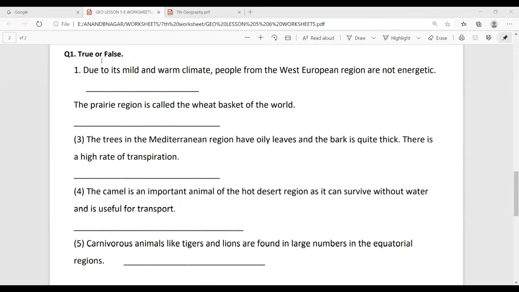Okay, we have to write whether it is true or false, and that we also have to find out in the textbook.